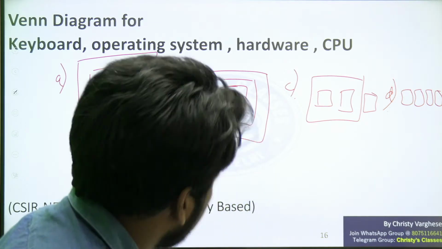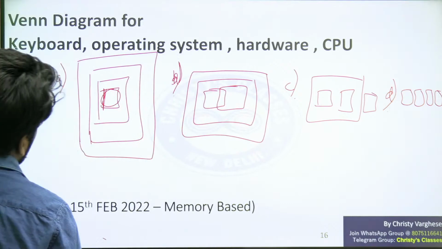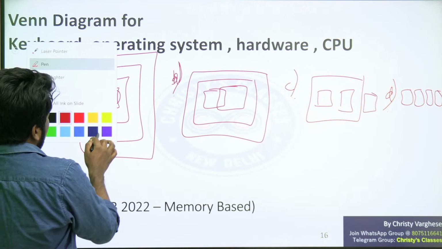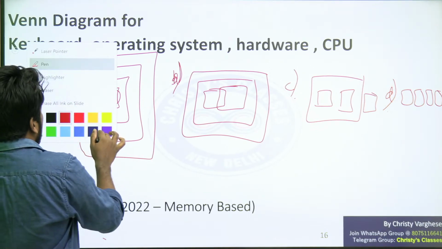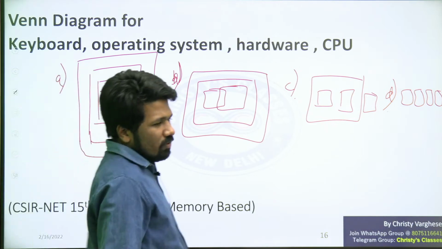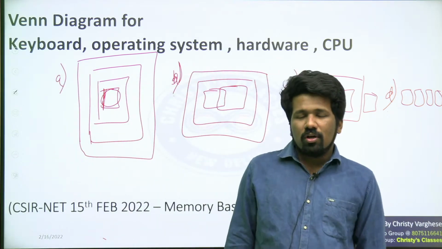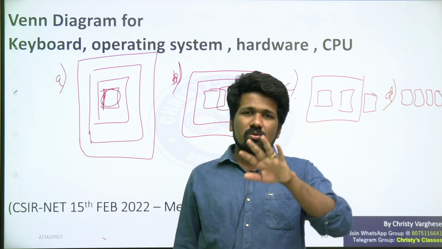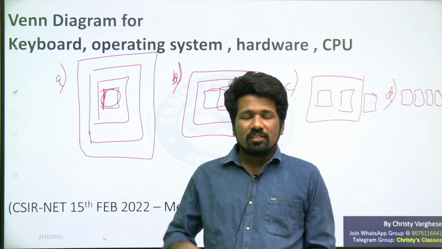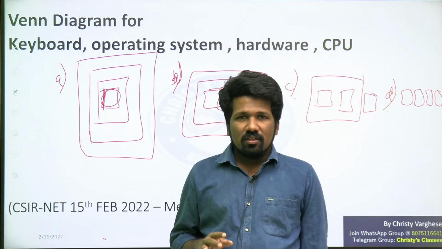So I will explain. Keyboard, operating system, hardware, CPU, how they are connected. You should have a basic understanding of what is keyboard, what is operating system, what is hardware, what is CPU. In a computer we can make 2 broad distinctions of computer parts as hardware and software. Hardware parts are the parts you see in your system.